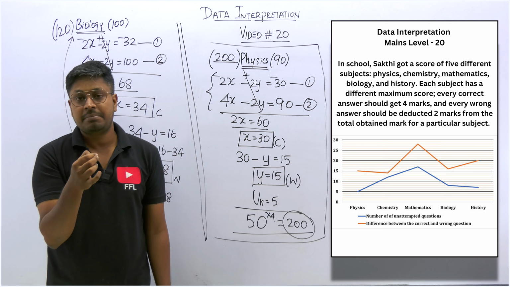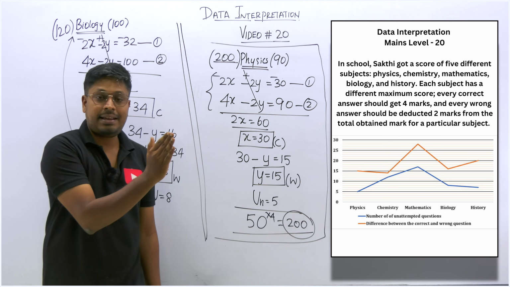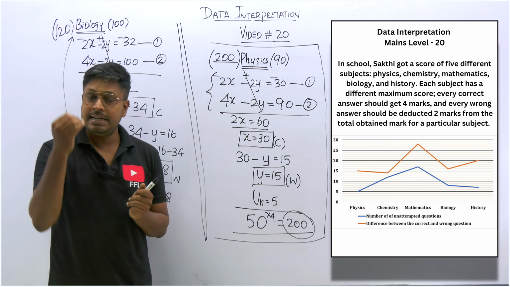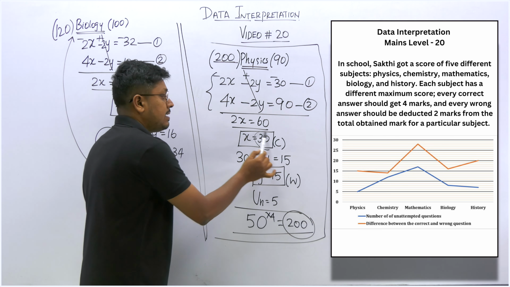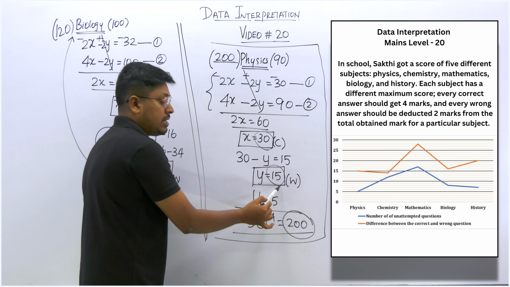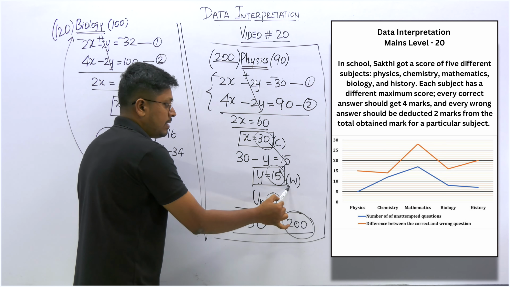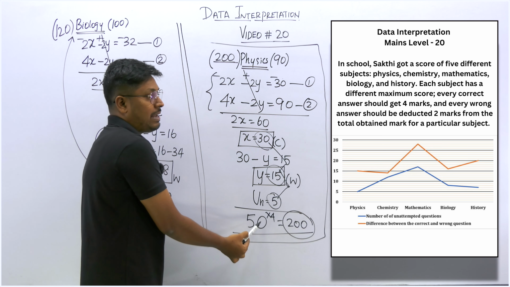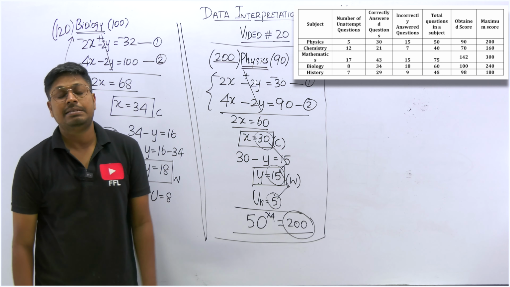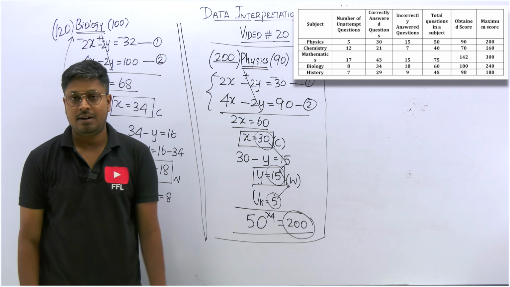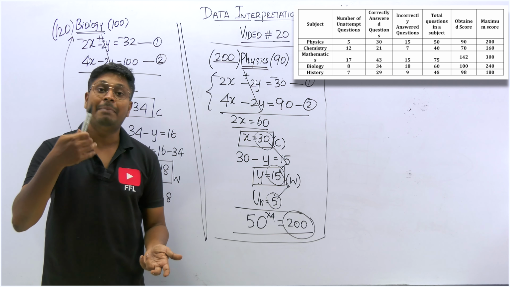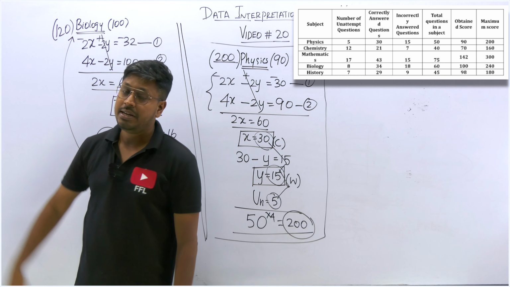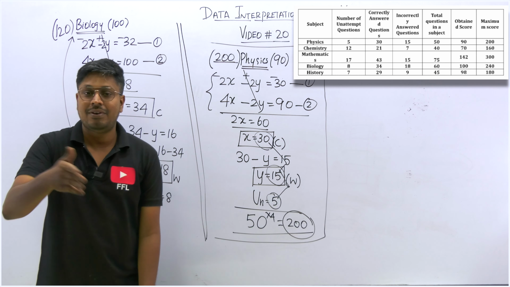After finding each subject's mark, we framed the equation. Correctly answered minus wrongly answered is equal to the difference given in the line graph. Unattempted they have given. So correctly answered is 30 questions, wrongly answered is 15 questions, unattempted is 5. Once you add all 3, the result will be the total number of questions asked in the physics subject. So 50 questions they have asked, and for each question the maximum mark is 4. So 50 into 4 is 200. So 200 will be the maximum mark for the subject. Similarly we found for biology it is 120 marks, and he secured 100 marks. So similarly find for the other subjects.